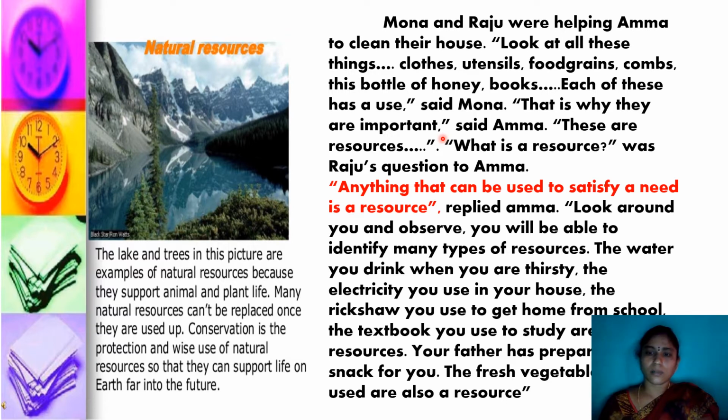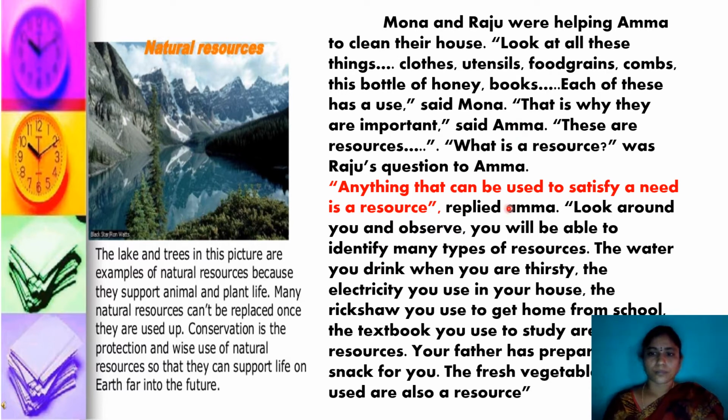Iron we are getting from the soil. Milk we are getting from buffaloes, honey from honeybees, food grains from the crops, and utensils and combs are made of plastic, made from different mixing of minerals. So everything we are using that satisfies our need is a resource to us.